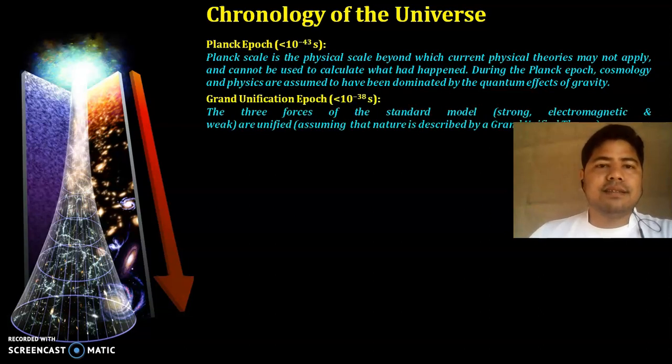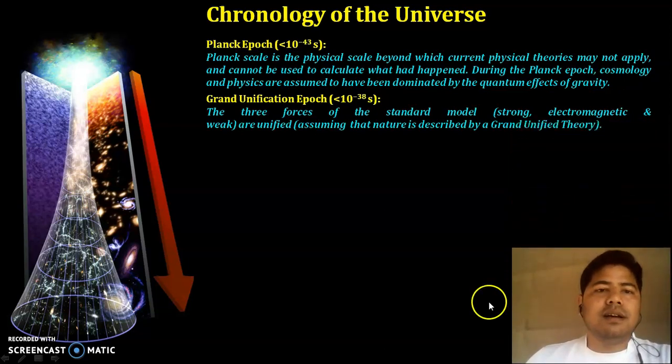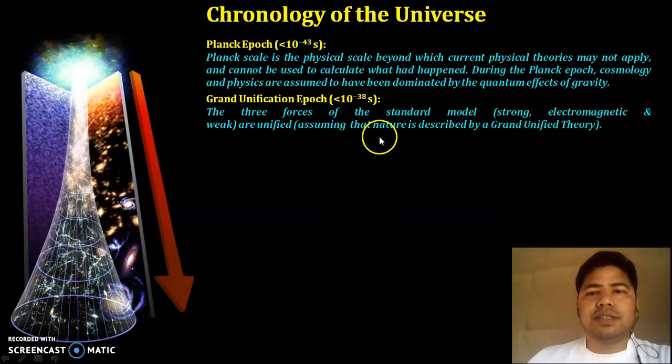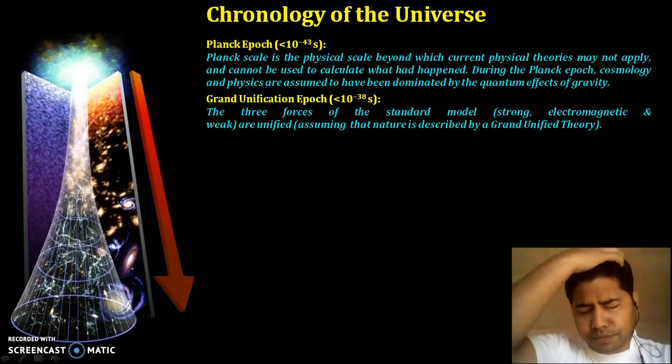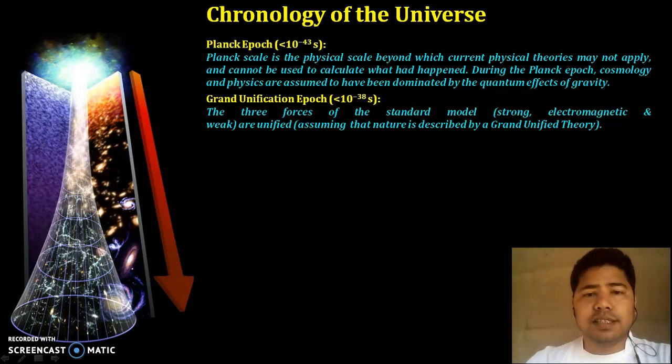Then the next phase is the grand unification epoch. Here the three forces of the standard model, which are strong, electromagnetic, and weak, are unified, assuming that nature is described by the grand unified theory. This is a very interesting topic, grand unified theory.